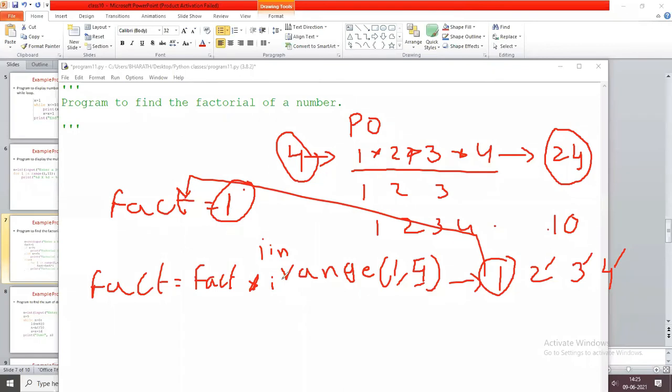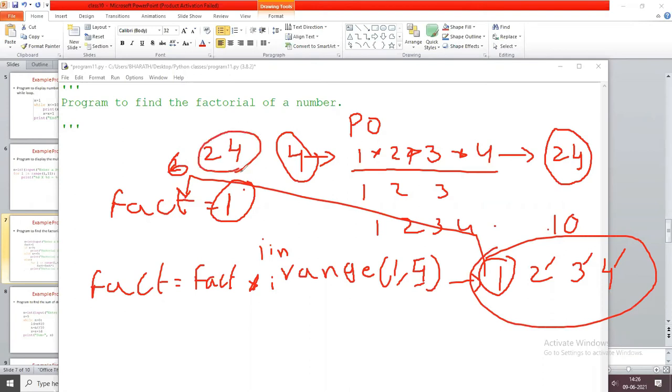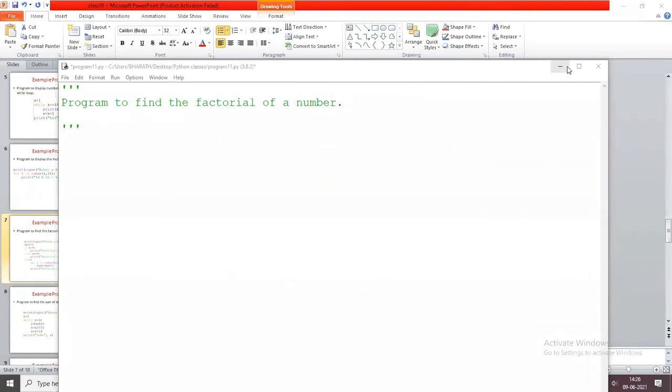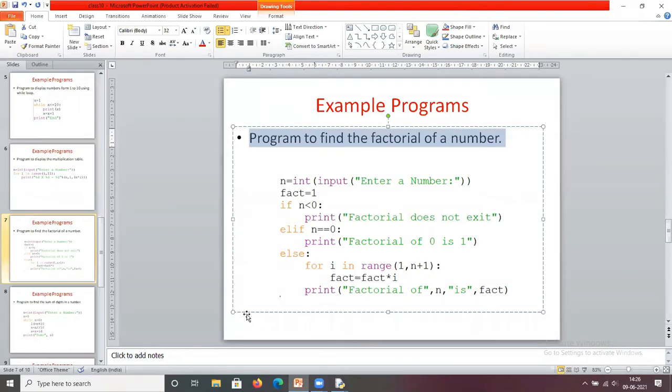Now 1 into 1 is 1, that is stored in the fact. In the next iteration, 1 into 2 is 2, that is stored in the fact. In the next iteration, 2 into 3, 6, that is stored in the fact. Next iteration, 6 into 4, so 24 is stored in this fact. At the end you are going to print this fact value. Whatever the value in the fact, that is the factorial of that number. This is the logic. Now we are going to convert this logic into a program.